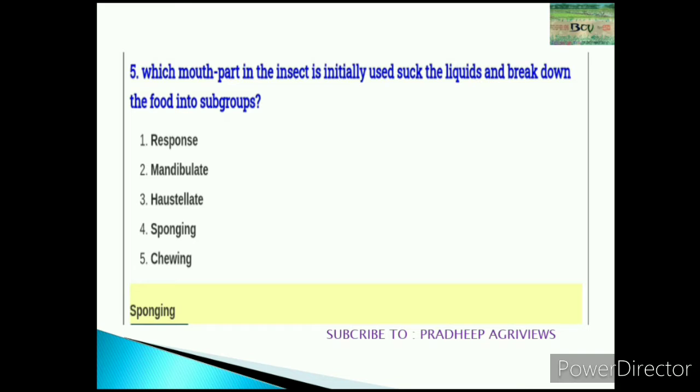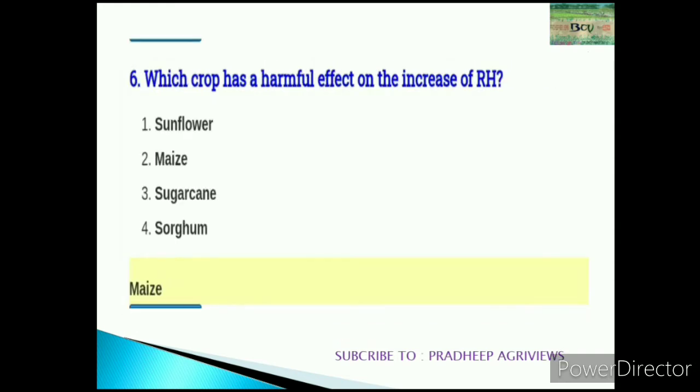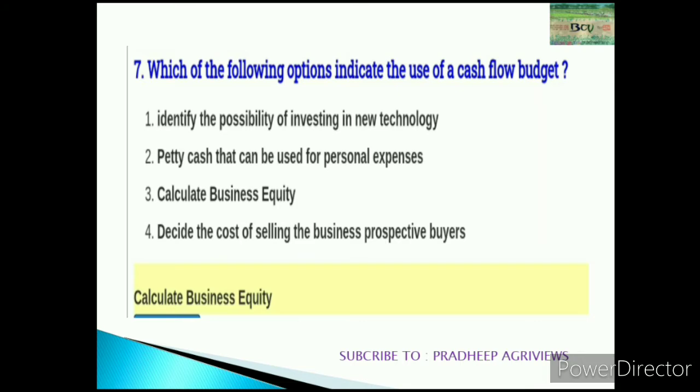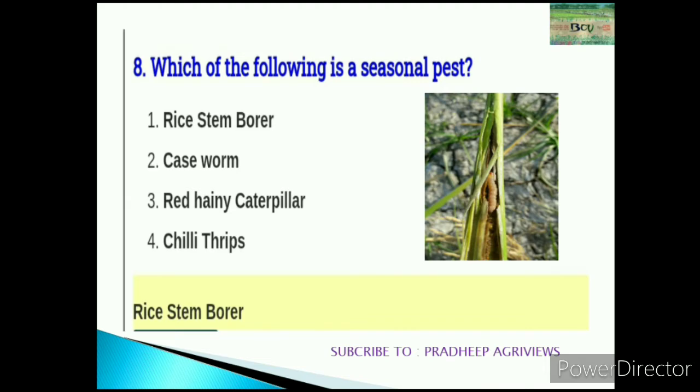And fifth question: which mouth part in the insect is initially used to suck the liquid and break down the food into sub-groups? The answer is sponging. Actually, it's an entomology question. And sixth question: which crop is harmfully affected by increased relative humidity? That is the maize crop. Seventh question: which of the following options indicates the use of a cash flow budget? It's also an agri-economics question. The answer is calculate business equity. Eighth question: which of the following is a seasonal pest? Rice stem borer, an entomology question.